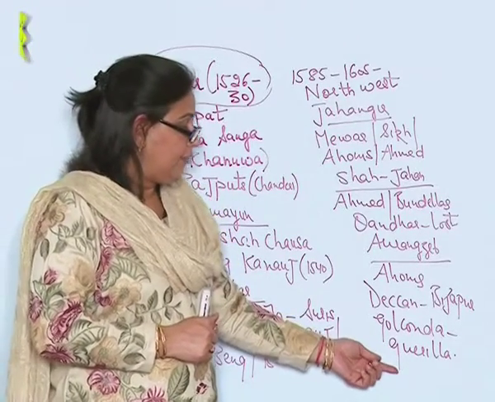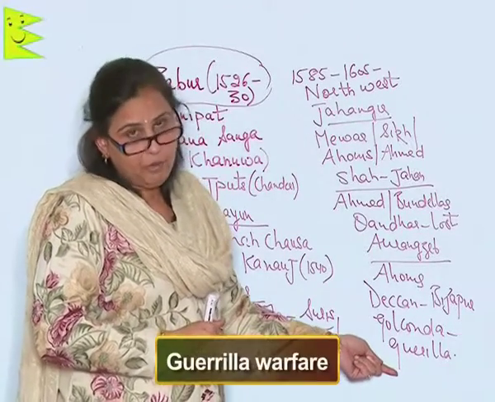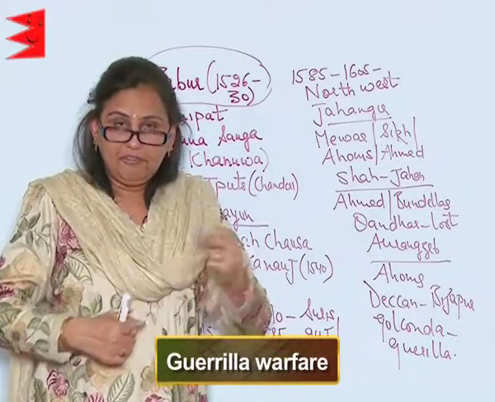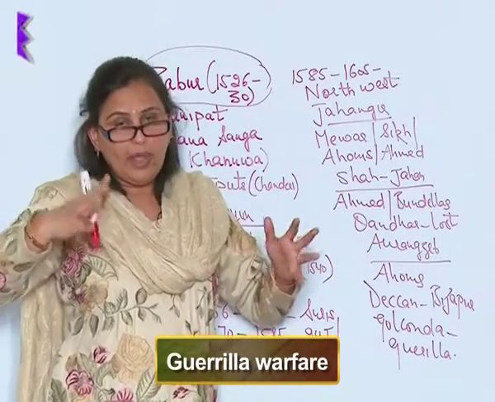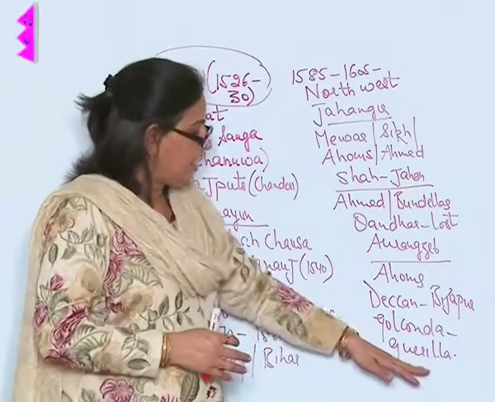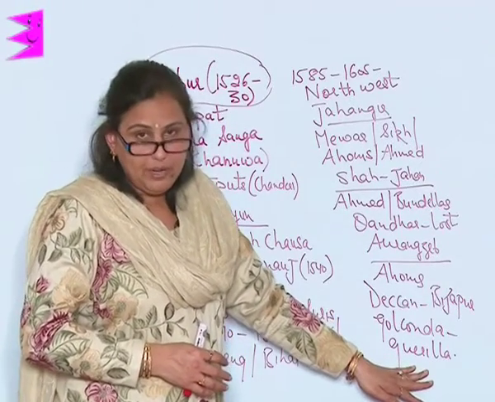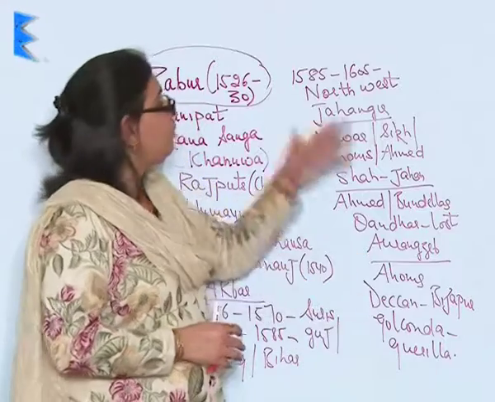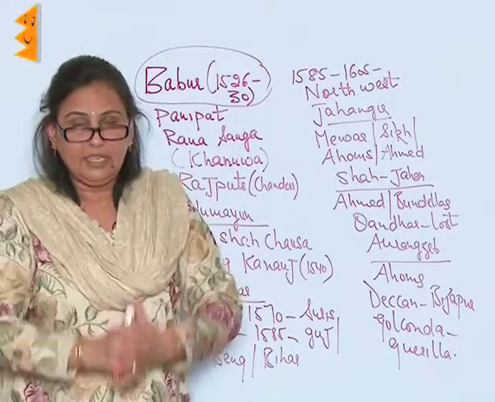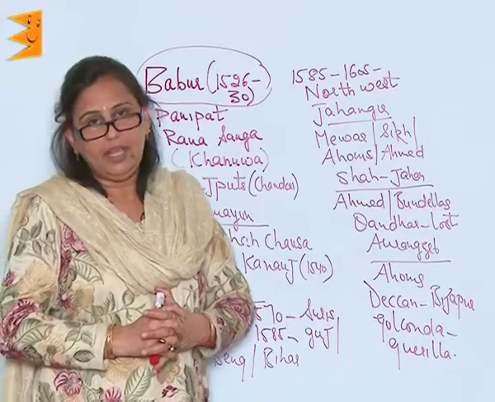In Deccan, the warriors fought guerrilla warfare. That is, they would suddenly come out from the hills, fight, and then go and hide themselves in the hills again. So it was guerrilla warfare which was popular in Deccan. So this was all about the campaigns of the first 6 great Mughal emperors that we have.